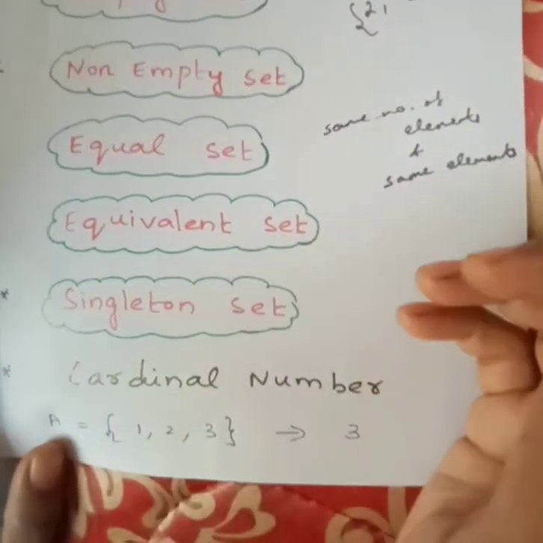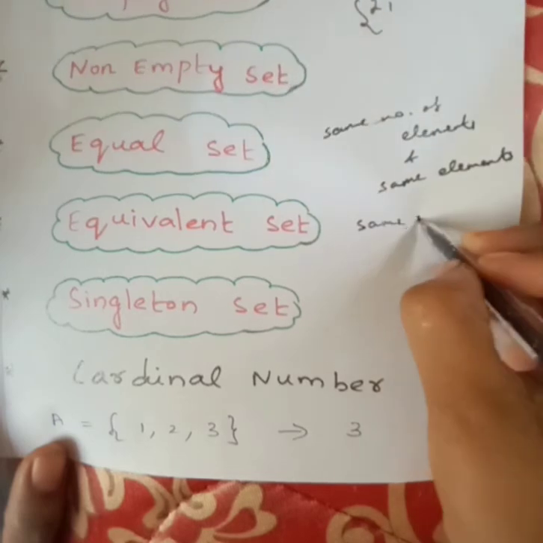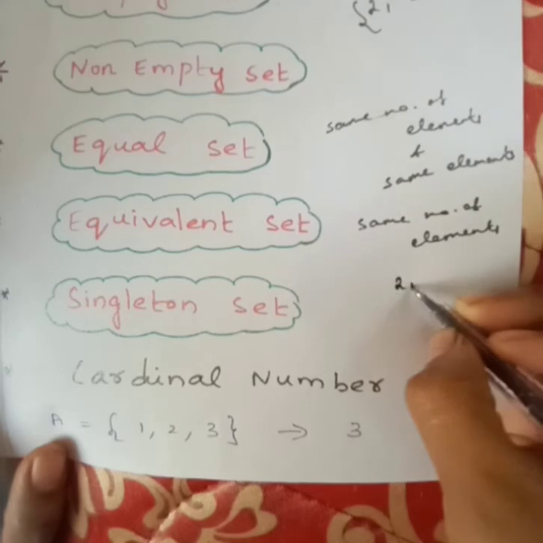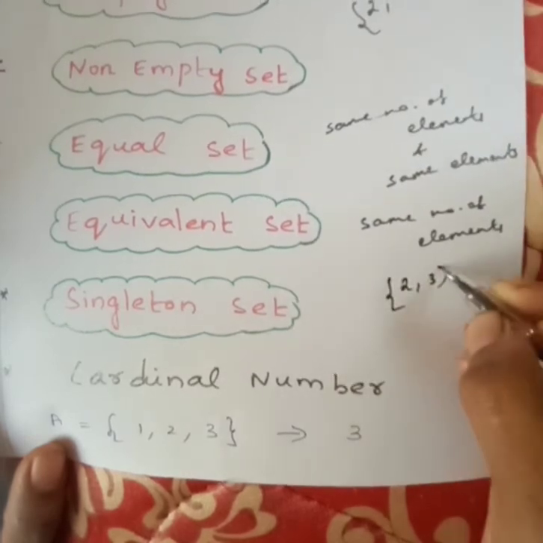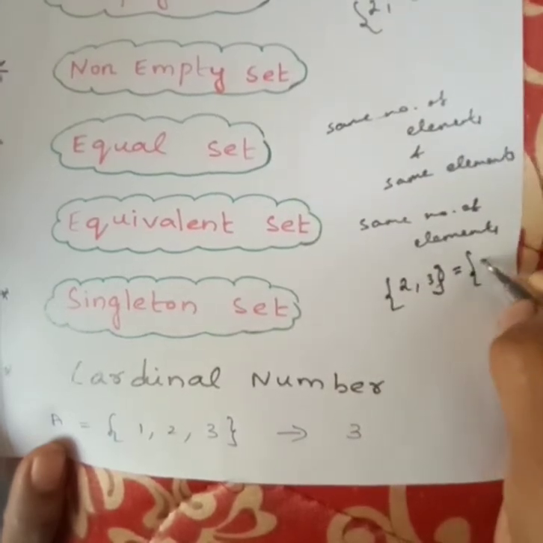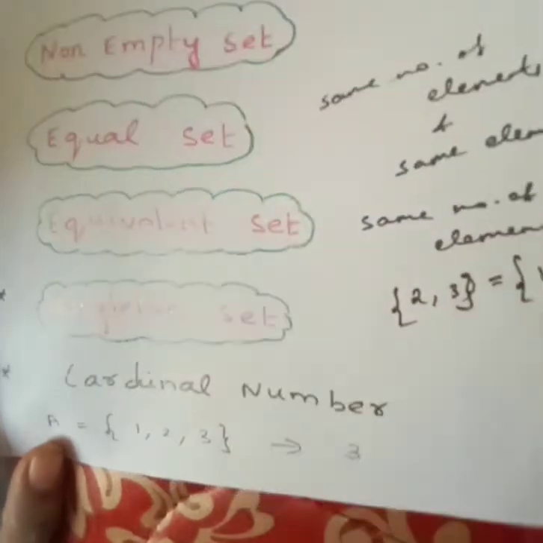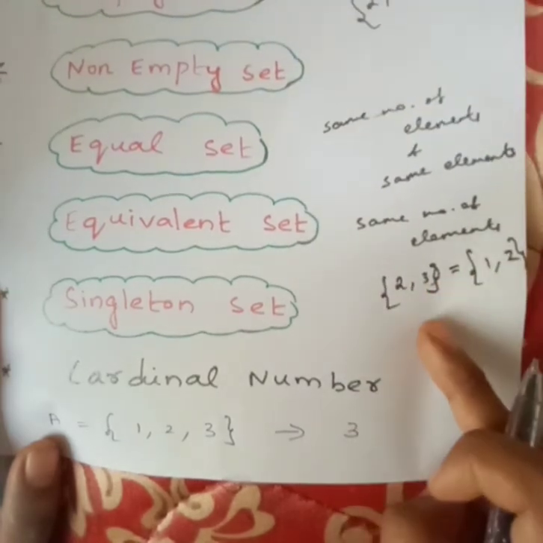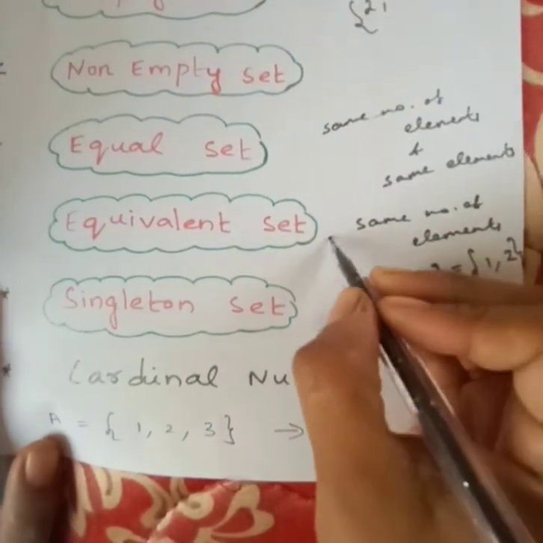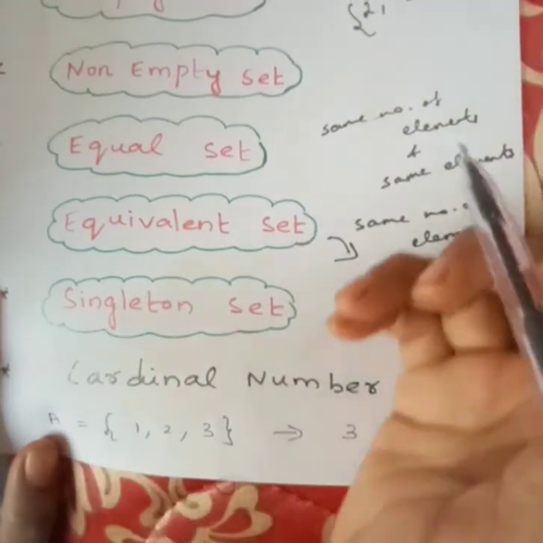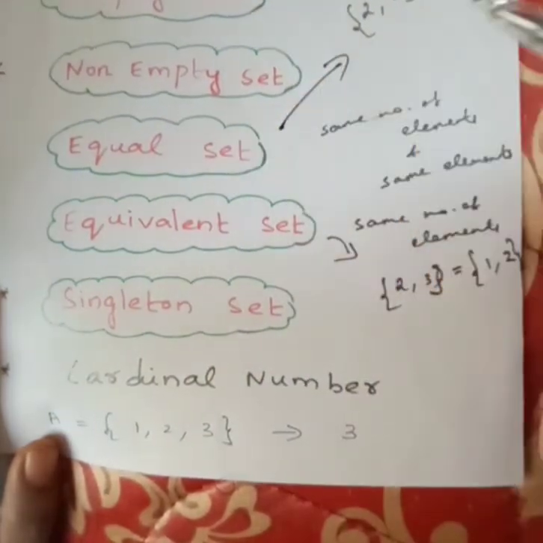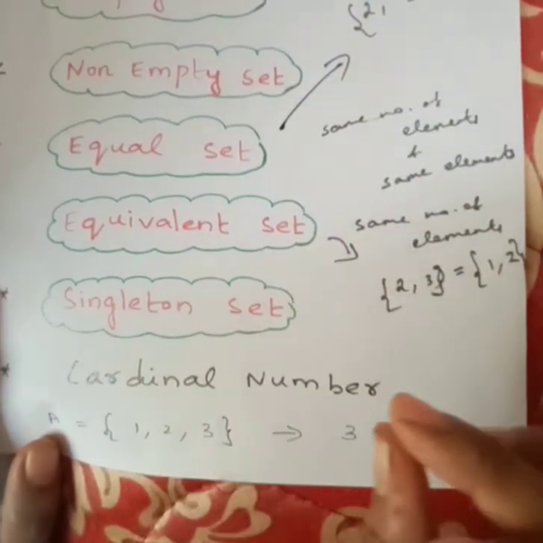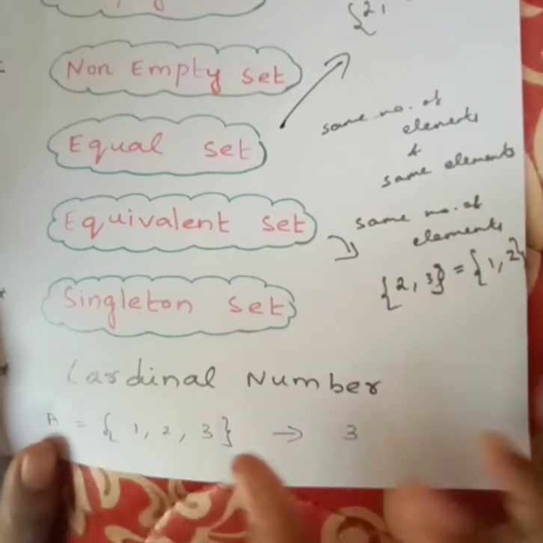Equivalent set means only same number of elements. The second condition will not come. For example, 2, 3 and 1, 2. This is an equivalent set because here 2 elements are there, here also 2 elements are there. So this is an equivalent set. Can you understand the difference between equal and equivalent sets? Equal sets means the elements also should be the same. Equivalent sets means the same number of elements should be there in both sets.